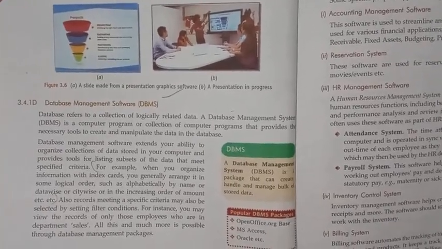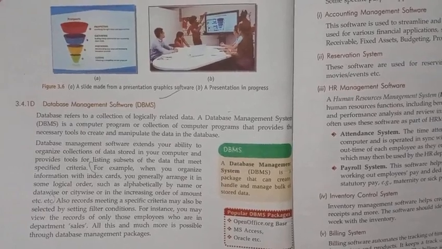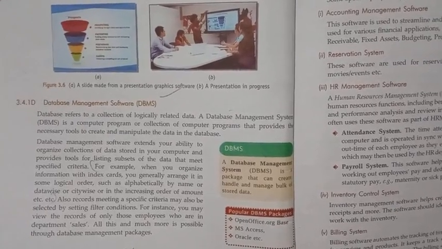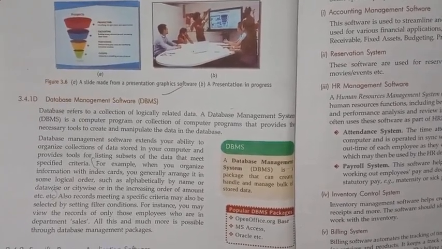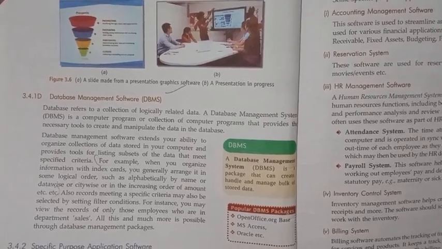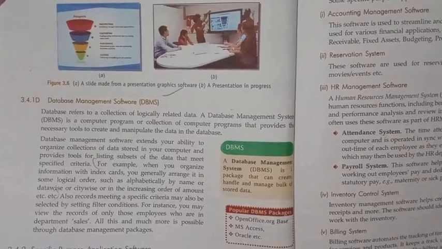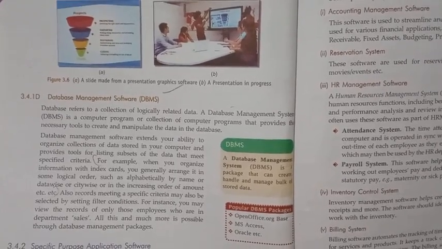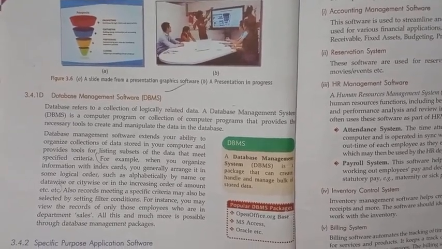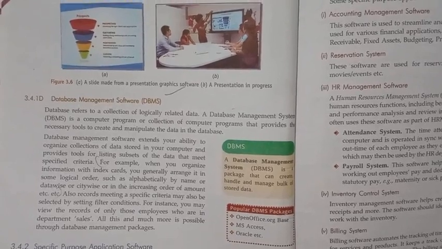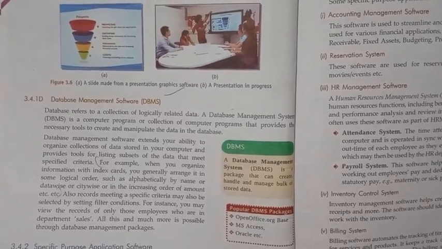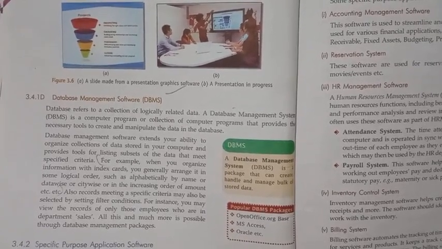The main use of DBMS is to store data permanently. Then we can manipulate it, and whenever we want data, we can take it from the DBMS. Examples of DBMS packages are OpenOffice Base, MS Access, and Oracle. Oracle is the most famous database management software.